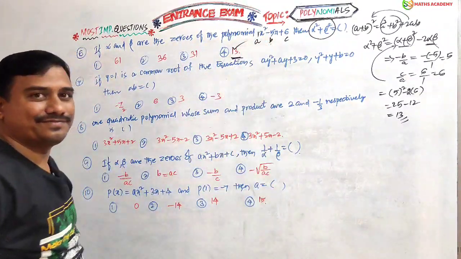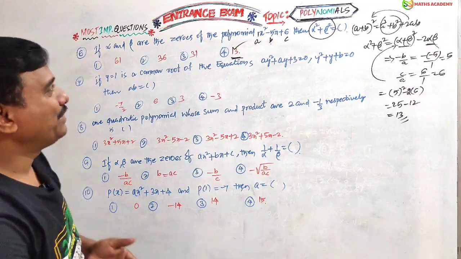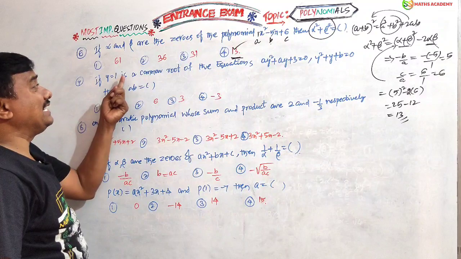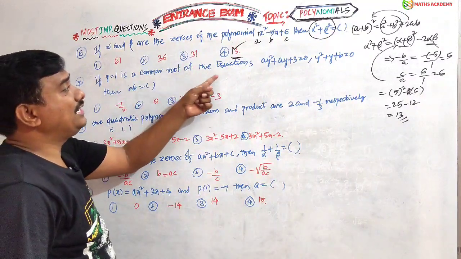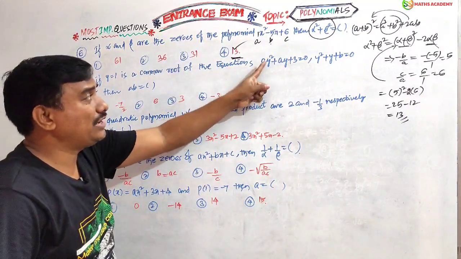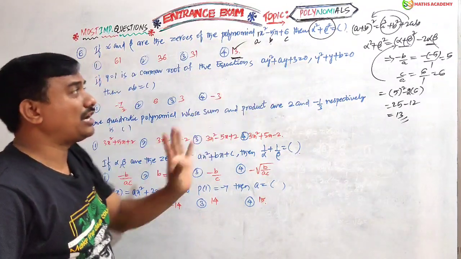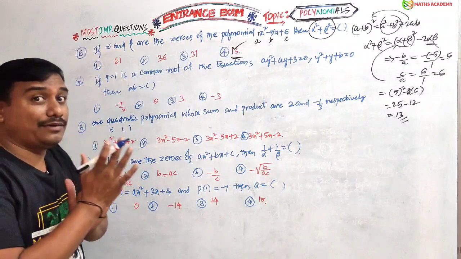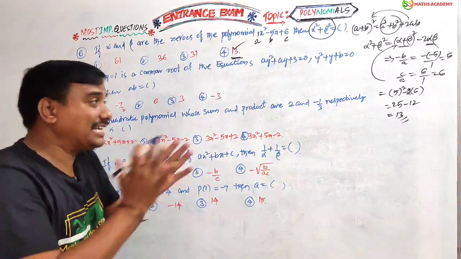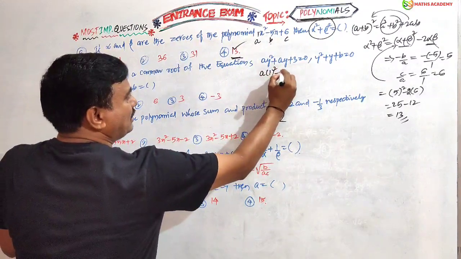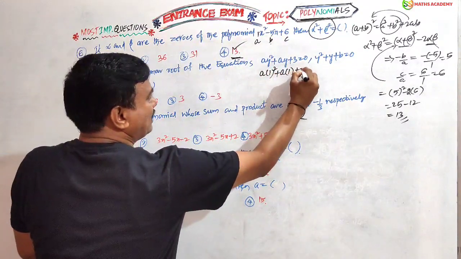Very easy, no? Right, my dear friends. Now, y equals 1 is a common root of the equation ay square plus ay plus 3 equals 0 and y square plus 5 plus b equals 0. Common root means first we have to substitute the value. In the place of y you can substitute 1.